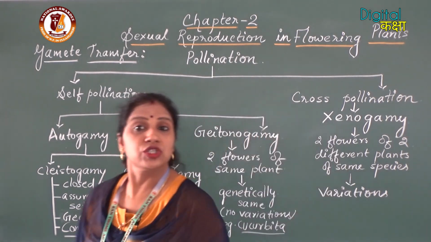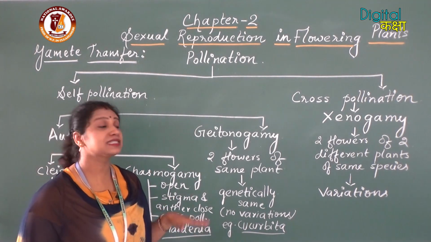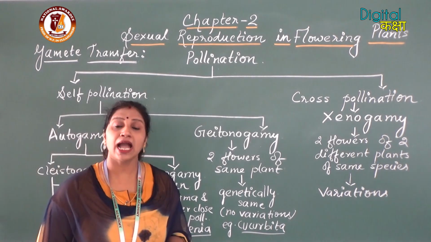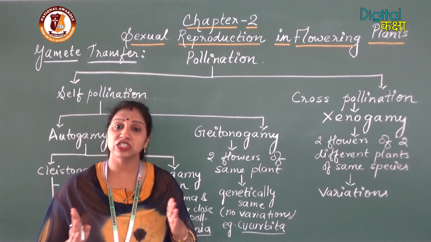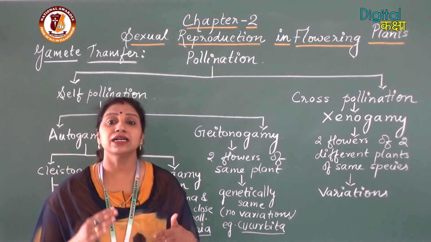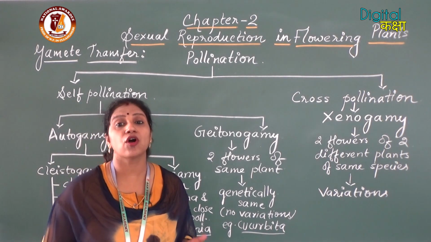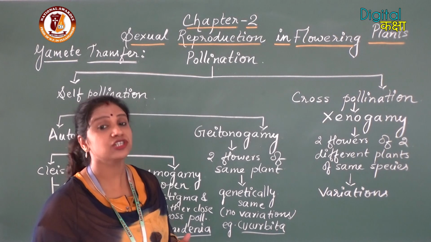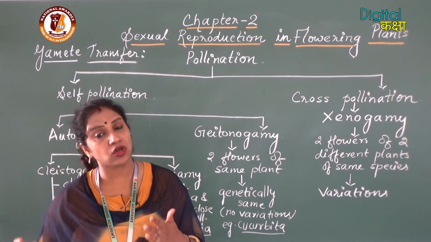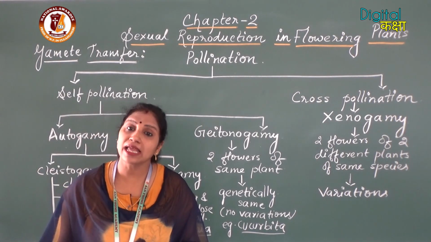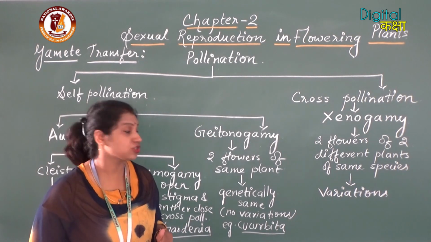Now we will move to the next type of self-fertilization, that is geitonogamy. Geitonogamy means neighbor marriage. Neighbor marriage simply means that the pollination will occur between two flowers of the same plant. The pollen grains of one flower may land on the stigma of another flower on the same plant. That is geitonogamy.